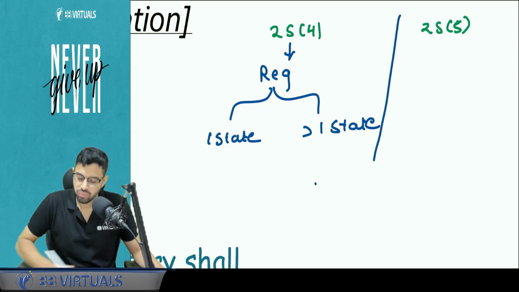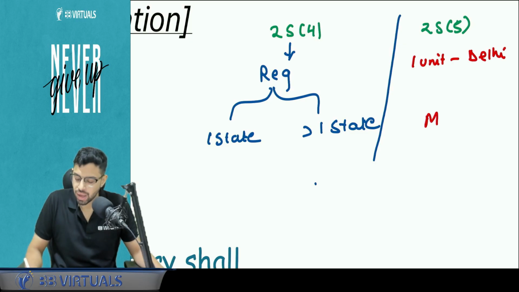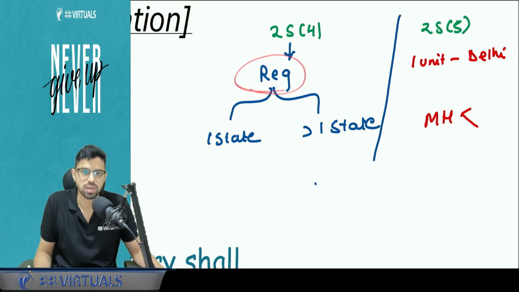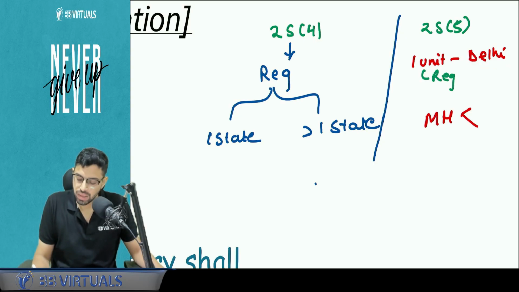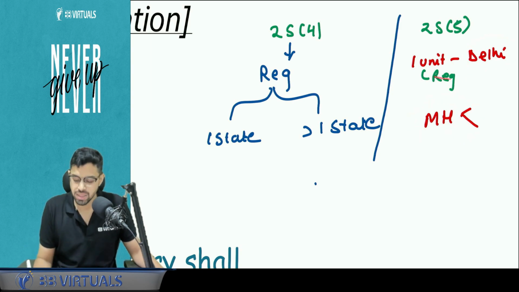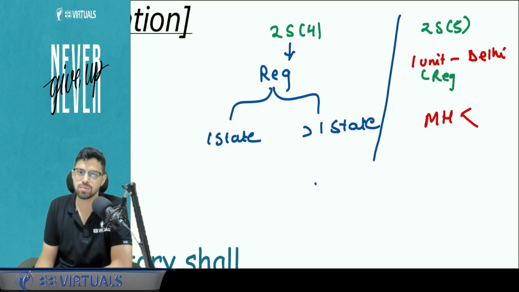What is 25.5? 25.5 is there is one unit registered in one state, let's say Delhi, and there is another unit in Maharashtra which may or may not be registered. So here two states are necessarily involved. Here there is one state or more than one state, I don't care because both are registered. Here one is in Delhi and that is registered. But the other unit in Maharashtra may or may not be registered, but it should necessarily be a different state. Then in that case, these are also distinct persons under 25 subsection 5.